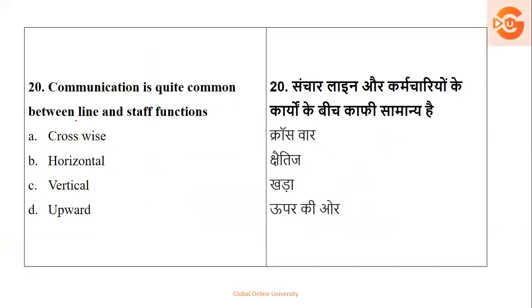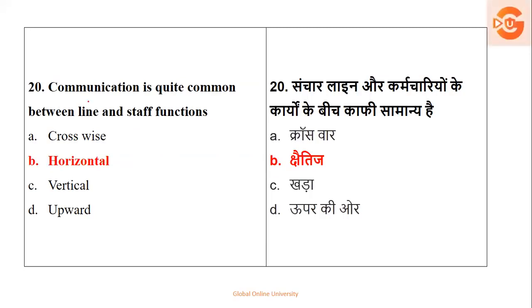Communication is quite often between the line and staff functions: cross, horizontal, vertical, upward. Communication between line and staff. I had put the same question in the last mock series also. There the question was given with an example: you are working in one of the institutes and your colleagues will be what? So the same thing is line and staff. Here you're at an equal panel, so it is called horizontal communication. The answer here is horizontal communication. Now see, the same question, but the pattern of giving the question is different.